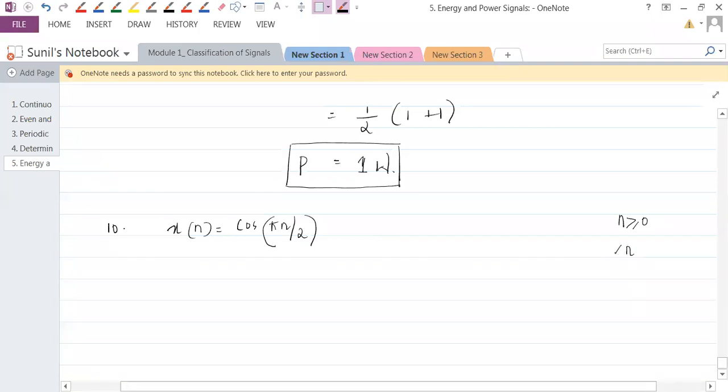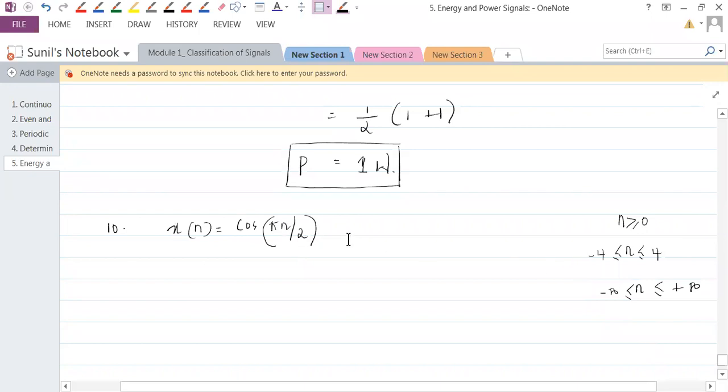If they say n greater than or equal to minus 4, less than or equal to 4, then it is a finite range. Or it can even be n greater than or equal to minus infinity, less than or equal to plus infinity. So that's happening here. If nothing is given, by default it is this. Everybody understand that point? So in that sense, n will take values ranging from minus infinity to plus infinity.